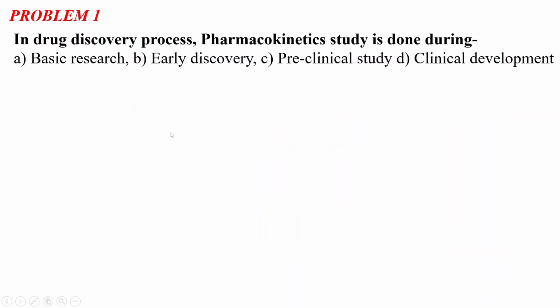So the first question of today's session is: in the drug discovery process, pharmacokinetic study is done during option A, basic research, option B, early discovery, option C, preclinical study, and option D, clinical development. I will first show you the answer of this question and then we will discuss this drug discovery process and also the pharmacokinetic study. The correct option is the preclinical study. So during the drug discovery process, in the preclinical study, the pharmacokinetic study is done.